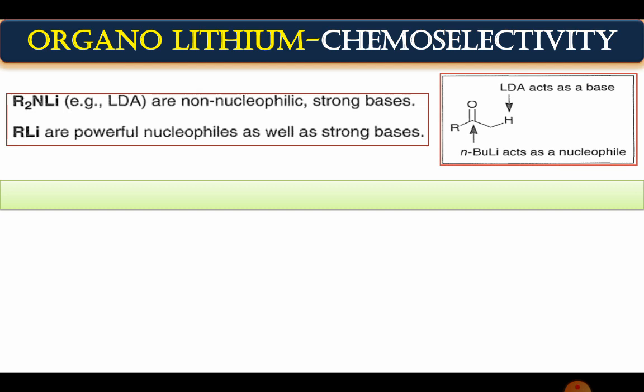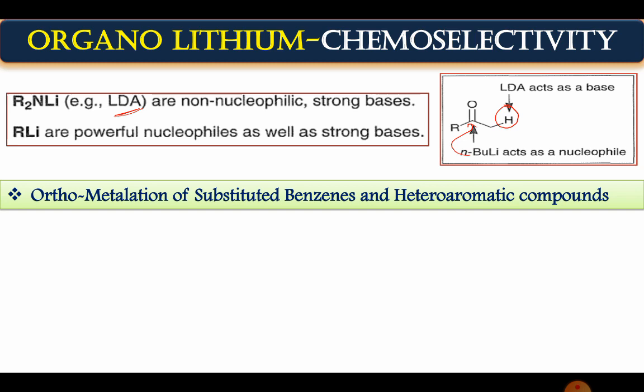So there are two examples given. LDA, you know that LDA is nothing but what? It is non-nucleophilic, so it always abstracts the proton. That's why it abstracts the proton first. While RLi is a powerful nucleophile, and that's why it attacks the what? Carbonyl carbon. So this is basically the difference between these two systems now.